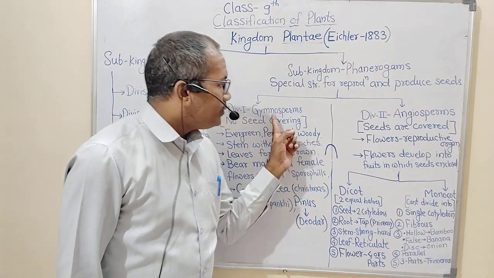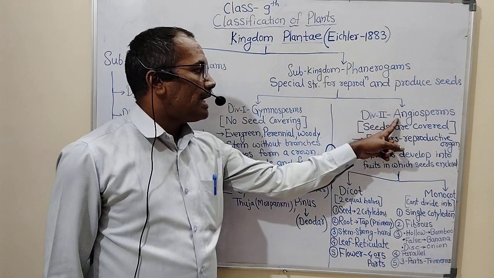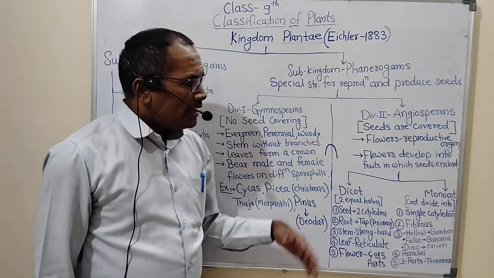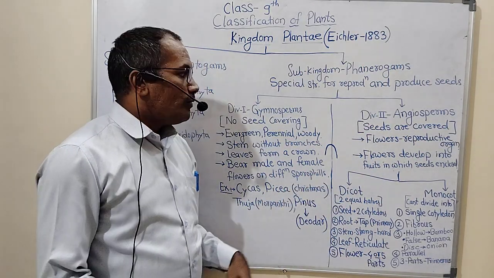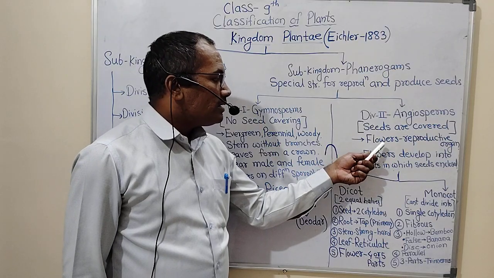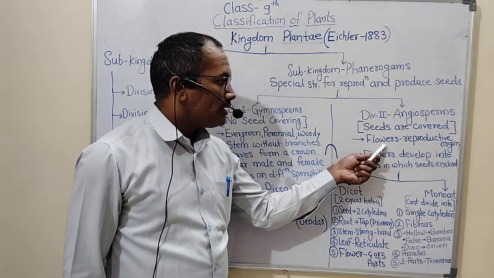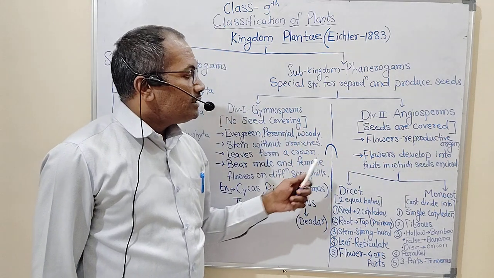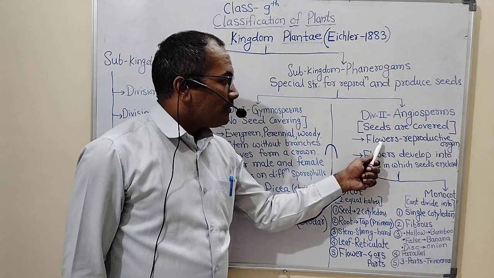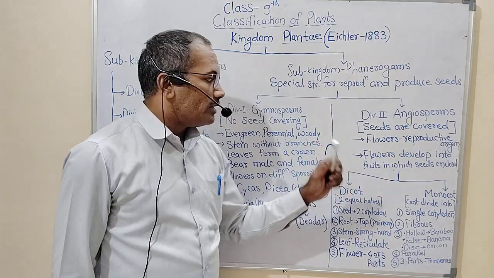So we will move towards the second division of subkingdom Phanerogams, that is angiosperms. Angiospermic plants are also called flowering plants. Why? Because flowers are the important part of that plant which play an important role in reproduction. And as flowers take part in reproduction, they are the important organ.